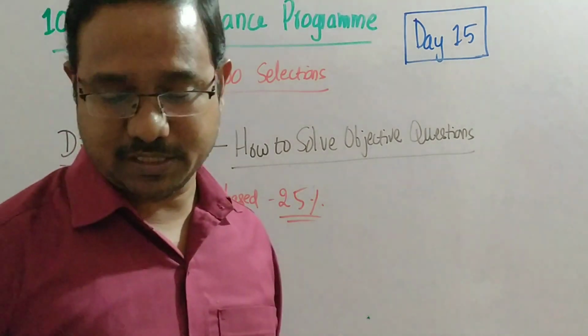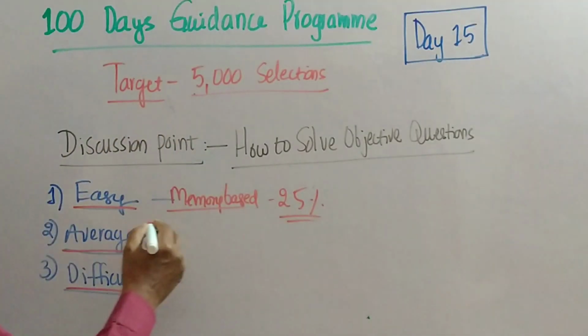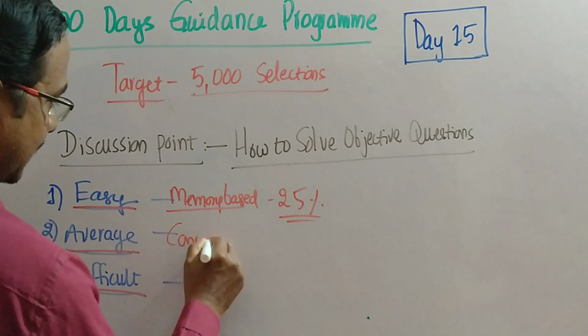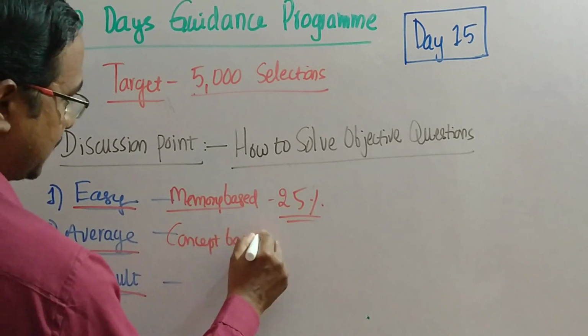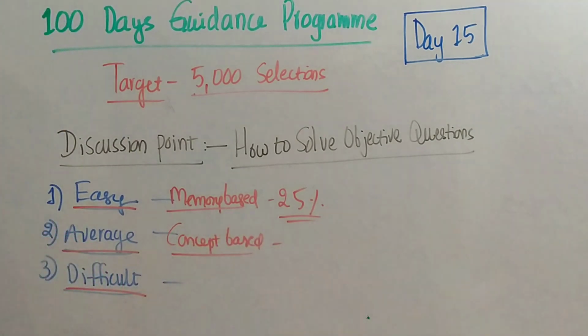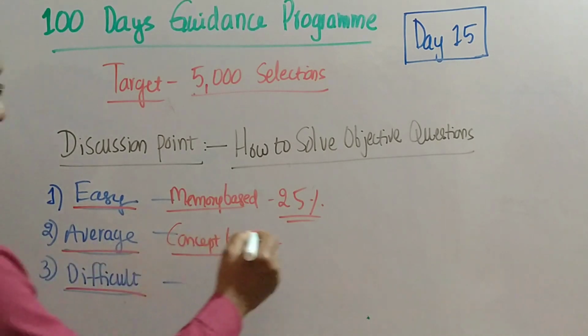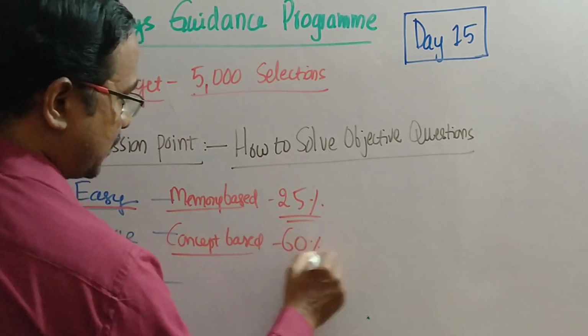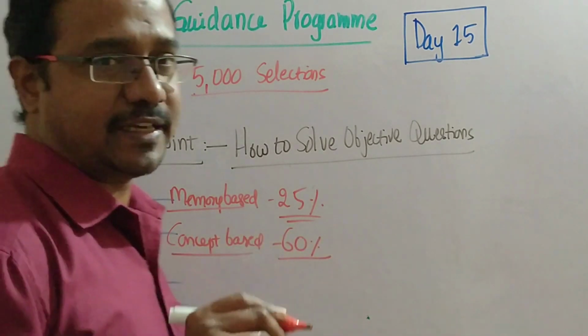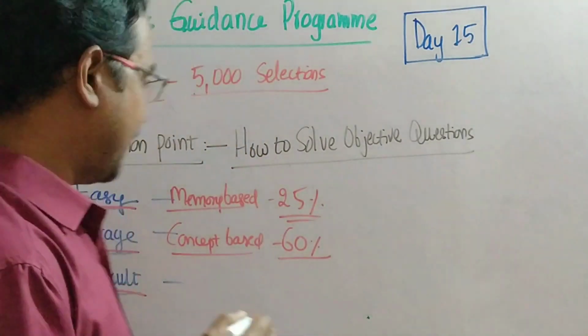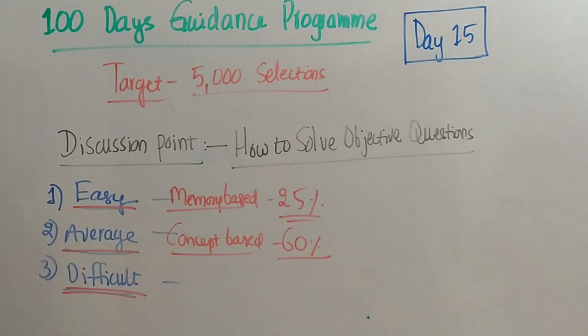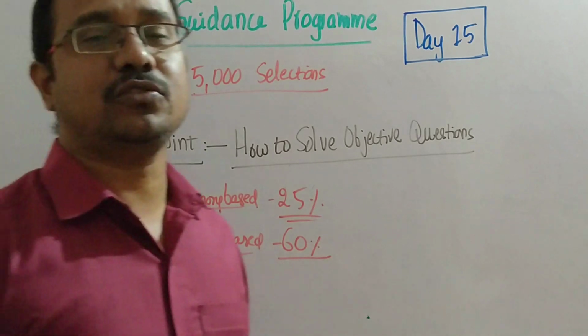Next we go for the average or moderate questions. These are concept based questions. According to my opinion, at least 60% of questions come under this average category. Now we go for the third category, that is difficult or hard questions.